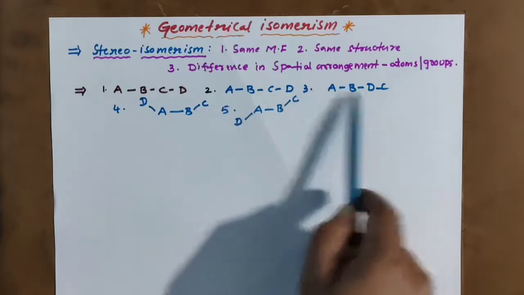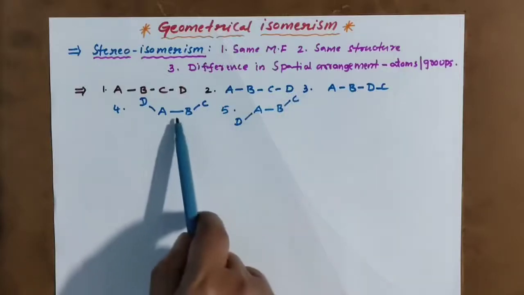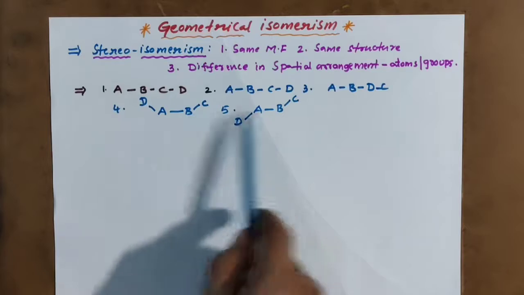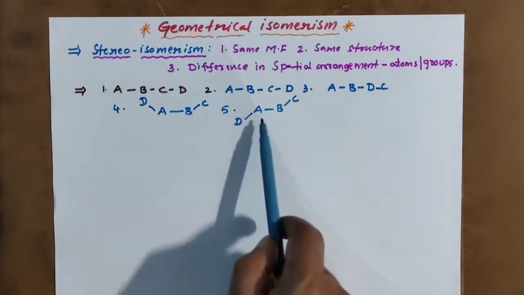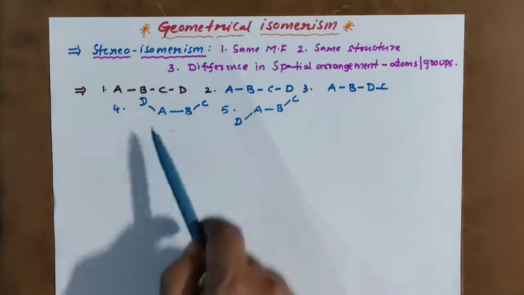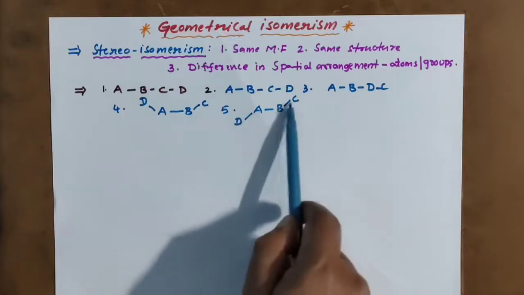Here the spatial arrangement is the same but the structure is different. This one has a different spatial arrangement but the same structure, because A, B, C, D only, no change. But their arrangement, the spatial arrangement, differs.